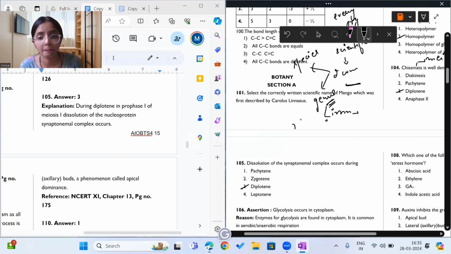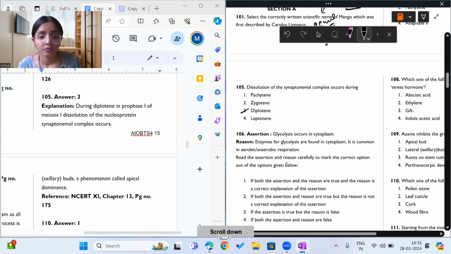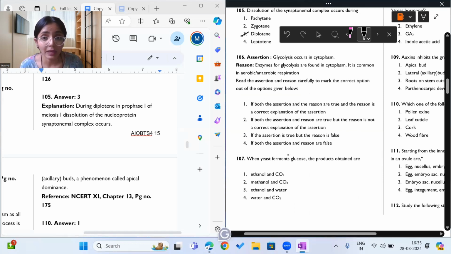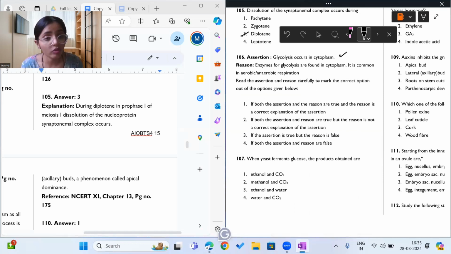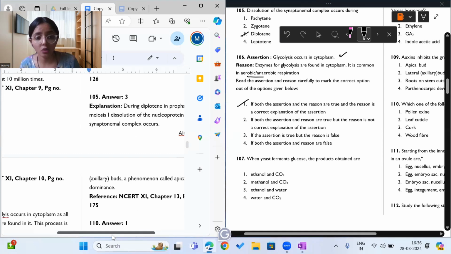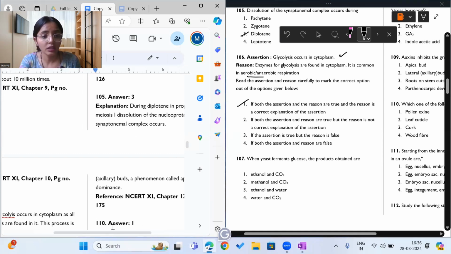Moving on. 106. Glycolysis occurs in cytoplasm. Yes, very much a correct statement. We also know glycolysis occurs in cytoplasm. Why? Because all the enzymes required for glycolysis are present in cytoplasm. It is aerobic and anaerobic. So glycolysis can occur in aerobic and anaerobic conditions. So yes, A and R are true, and R is the correct explanation for A. So the answer to this question would be option number 1. Both assertion and reason are true, and the reason is the correct explanation for the assertion.